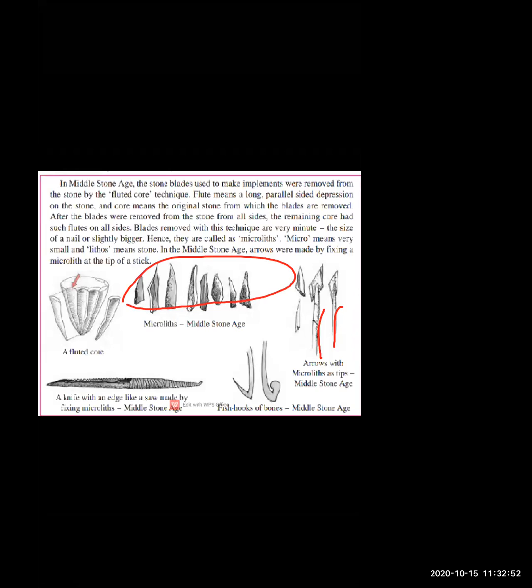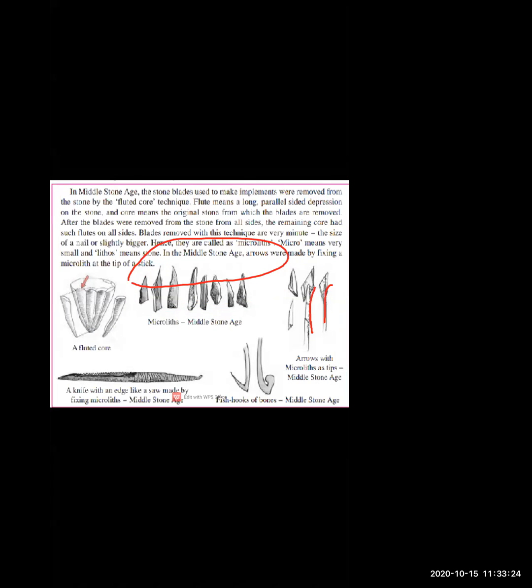So this is the microlithic stone age. Micro means small. Blades removed with this technique are very minute, very small in size. The size is slightly smaller than our nails, hence they are called microliths. Micro means very small and lithos means stone, you know that.